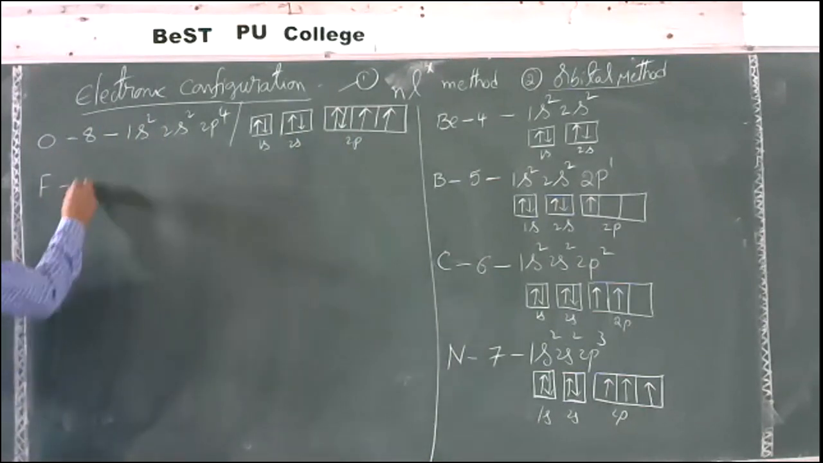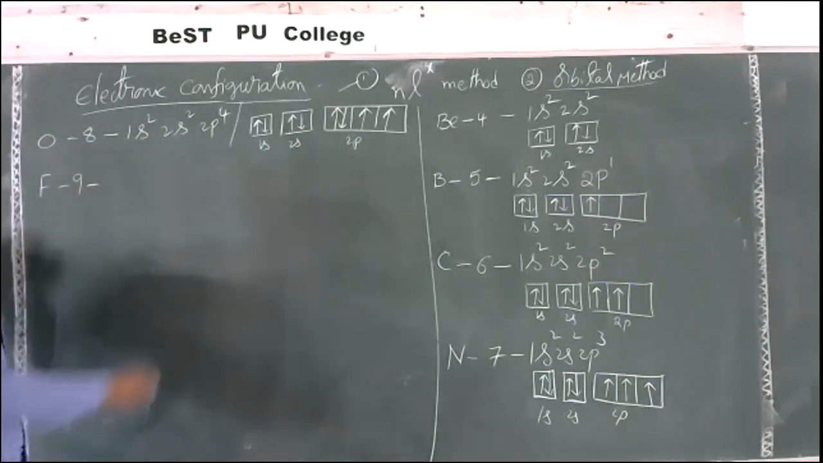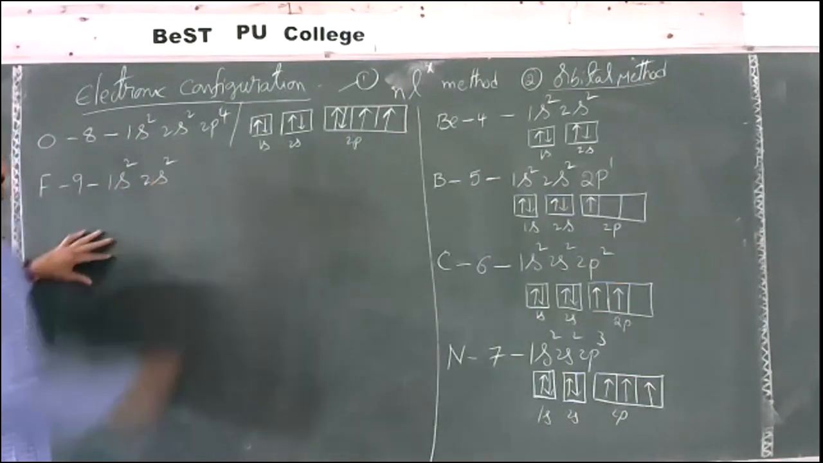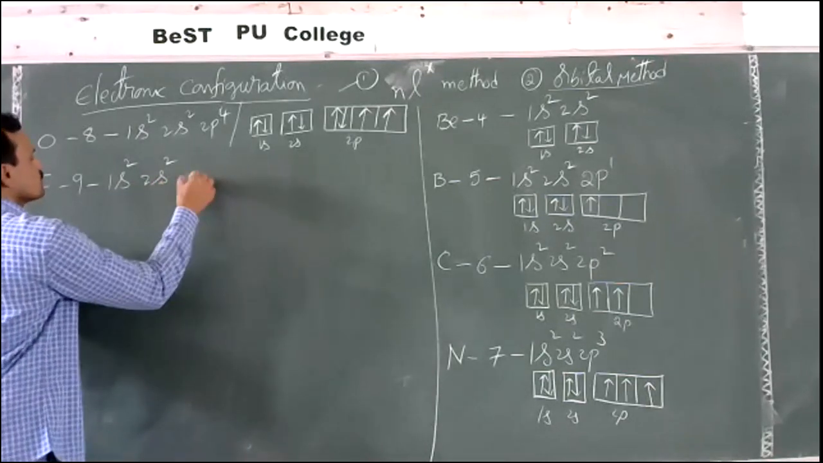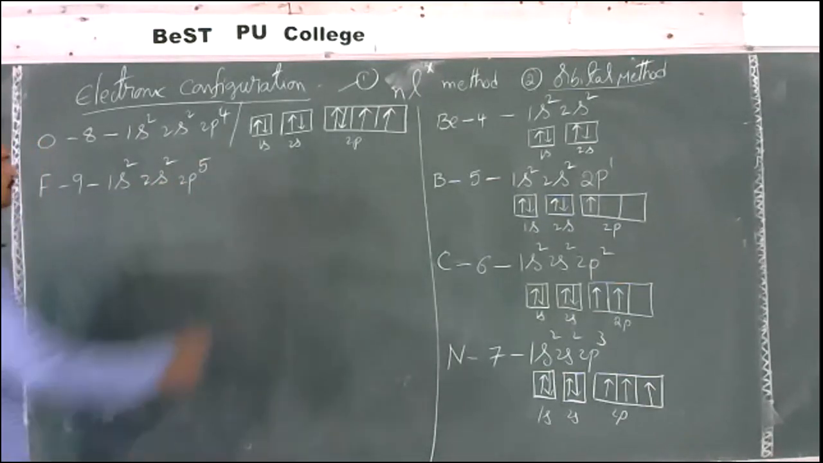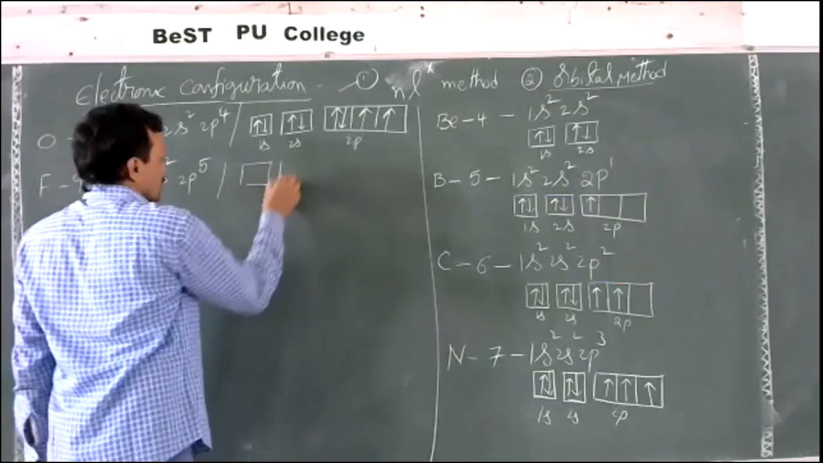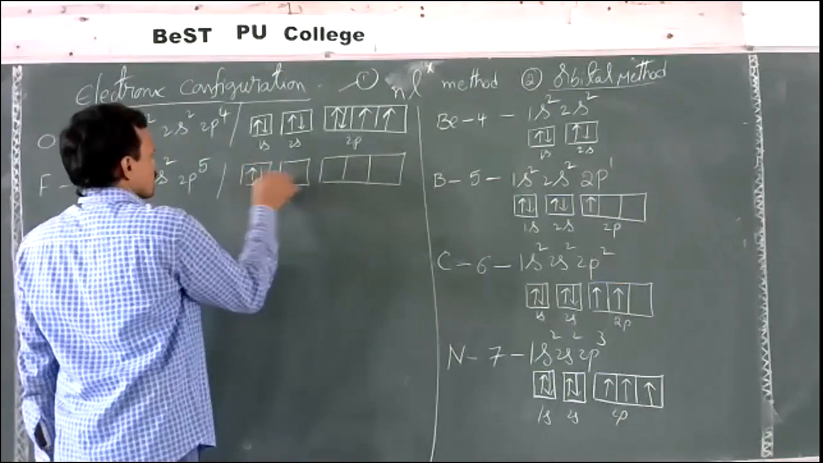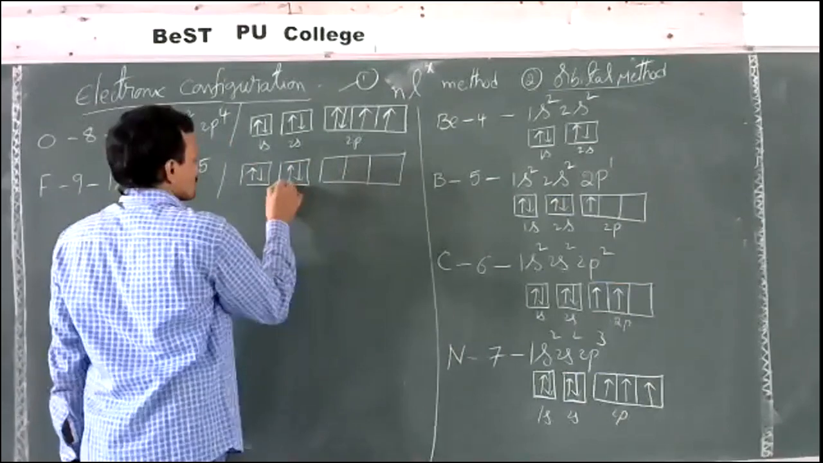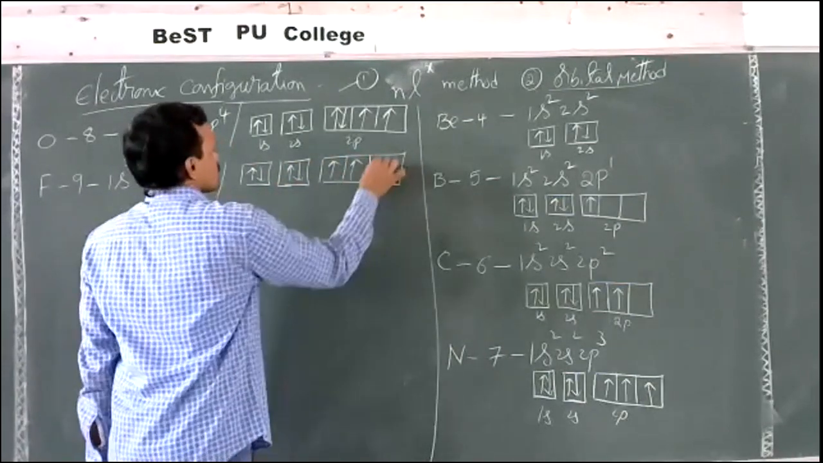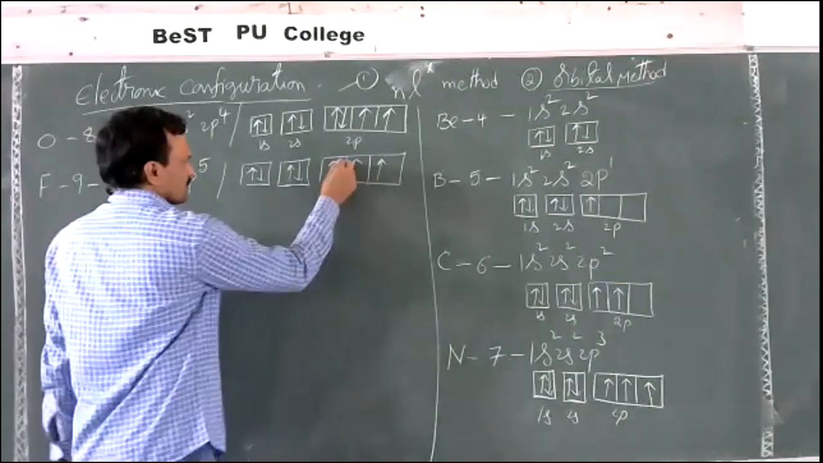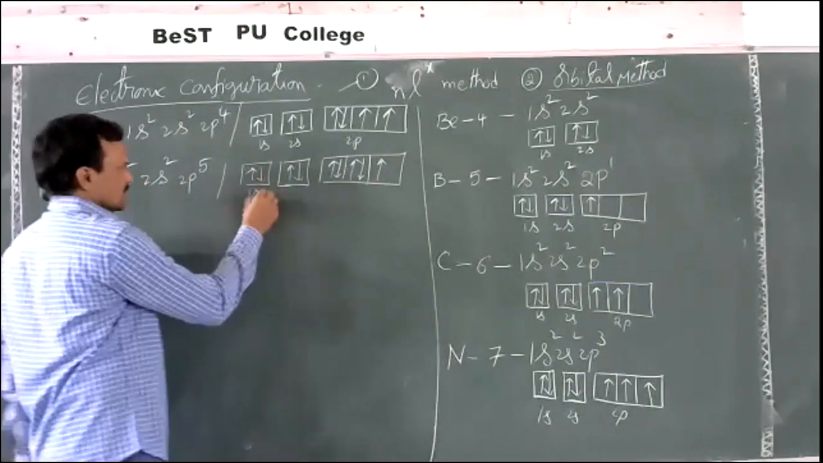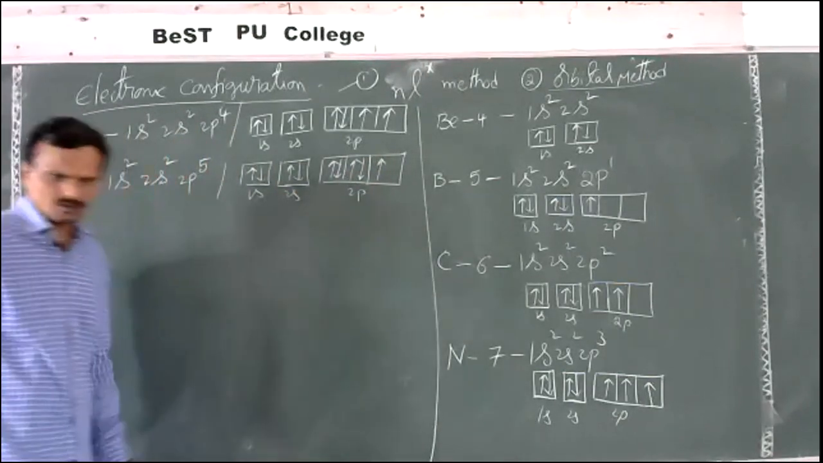Atomic number 9, fluorine. Then the configuration is 1s2, 2s2, 2p5. Same, the orbital configuration is 1s, 2s, and then 2p. So 1s2, 2s2, 2p5 means 3 electrons filled singly, the 4th one paired with the first electron, and the 5th electron paired with the second electron. So this is 1s, 2s, and then 2p.